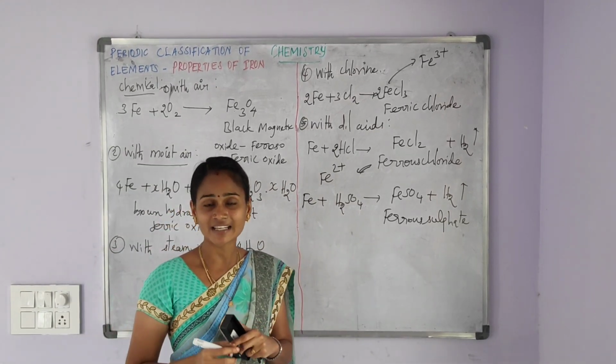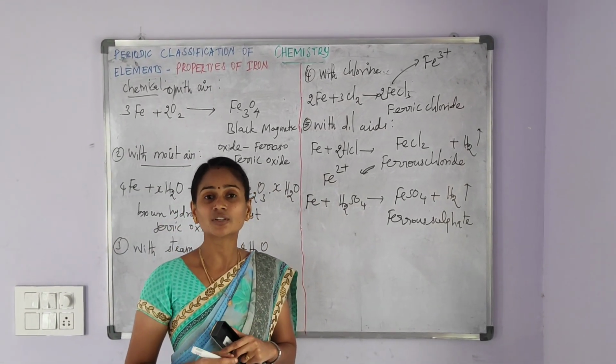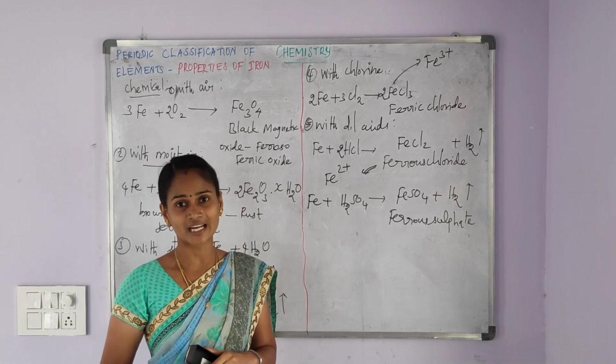And then iron reacts with dilute nitric acid in cold condition.